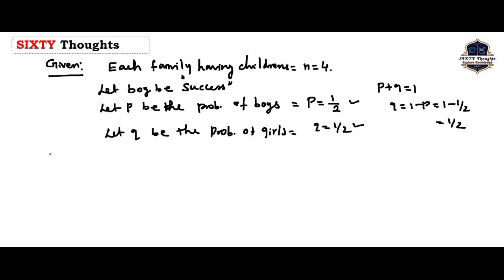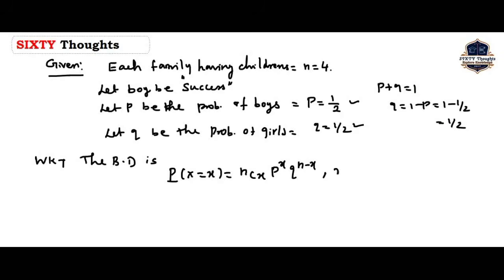Why do we use the binomial distribution? The binomial distribution has two parameters, n and p. p is the probability of success, otherwise failure, and n is the random sample size. Here each family has 4 children, so the sample n value is 4. The binomial distribution is: probability of capital X equal to small x is equal to nCx p to the power x, q to the power n minus x, where x varies from 0, 1, 2, 3, up to the last value n.